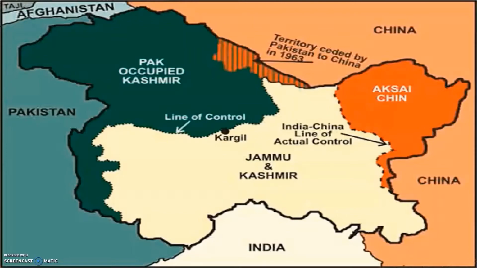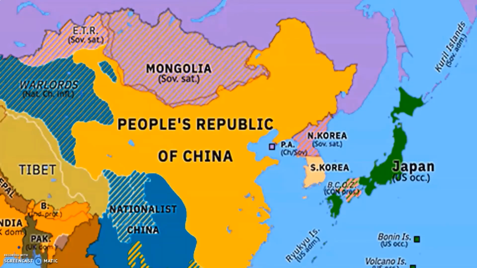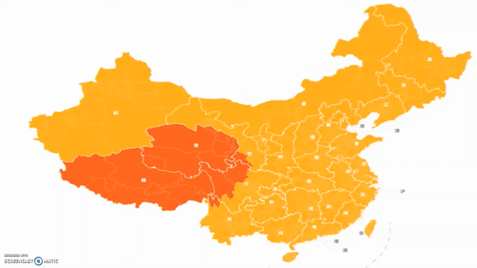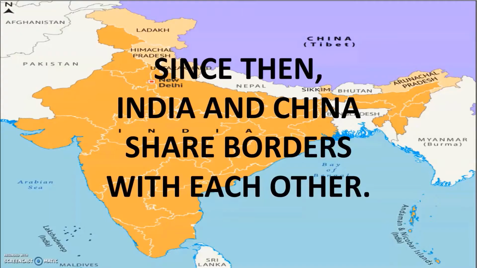If we talk about China, China before 1949 was like this, but after China got its independence, it began expanding. China invaded Xinjiang and Tibet and occupied them. After invading Tibet, it divided Tibet into many parts and renamed them into Chinese provinces. The Tibet you see today is only half of what Tibet actually should be. As China occupied Tibet, India and China began to share a border with each other.